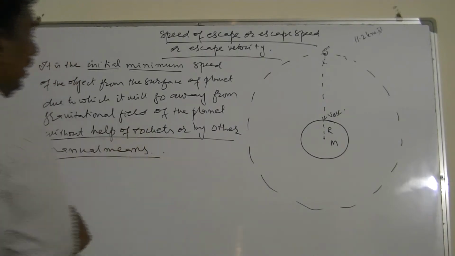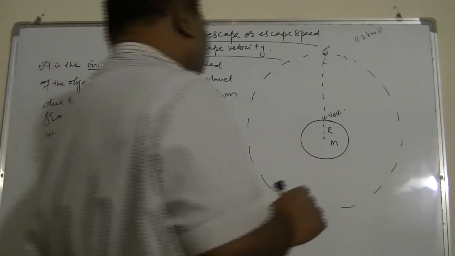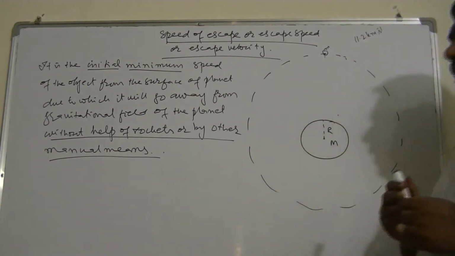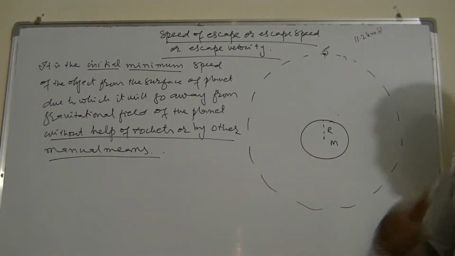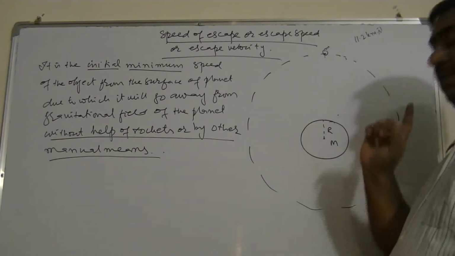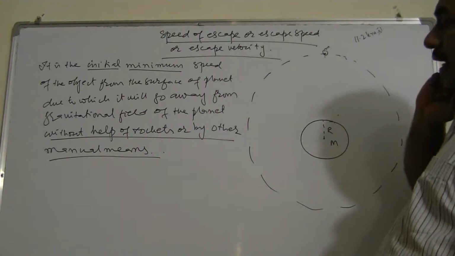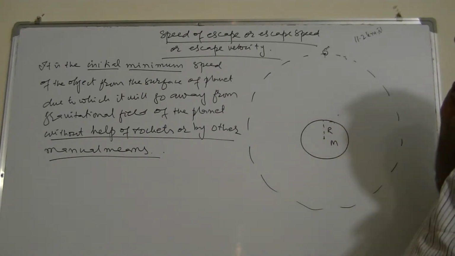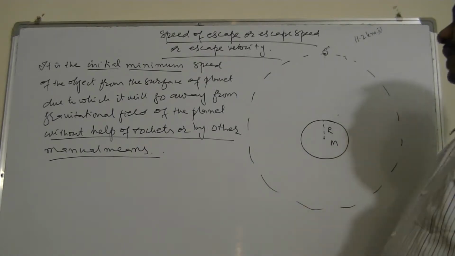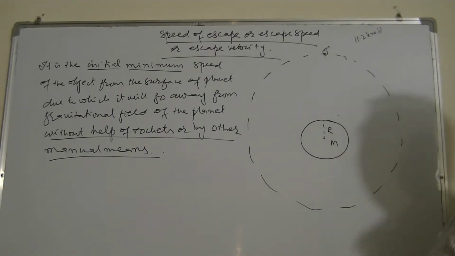These words are very important. According to this definition, it is the initial minimum speed. It must be minimum, and it's initial, meaning not the speed afterwards, but the initial one required from the surface, suppose of Earth.